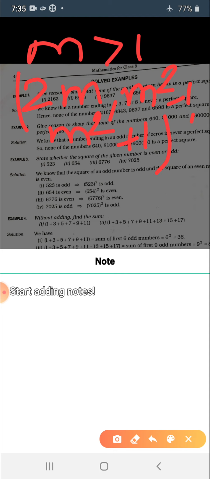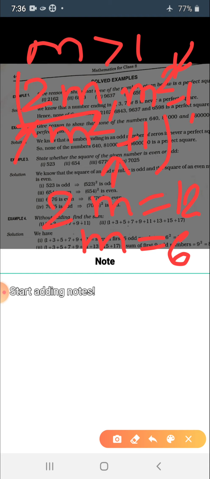So the smallest among them all is 2m. This is the second smallest and this one is the greatest. Remember that. So the smallest number is 12, so we can write 2m equal to 12, and in this way we find that m is 6.